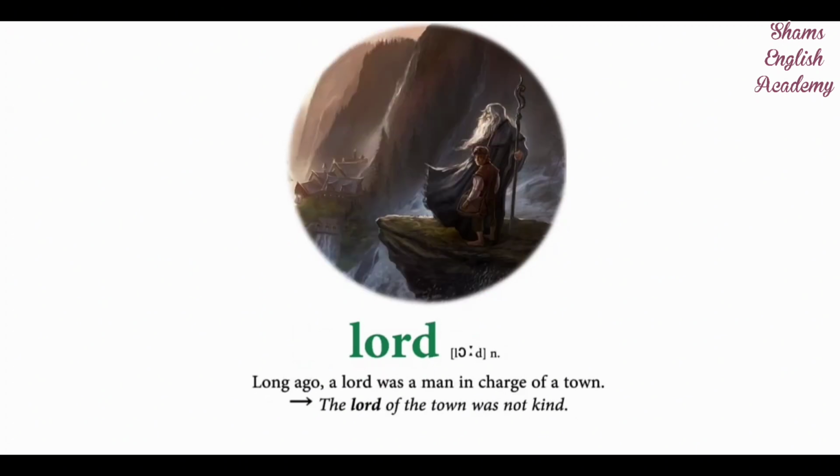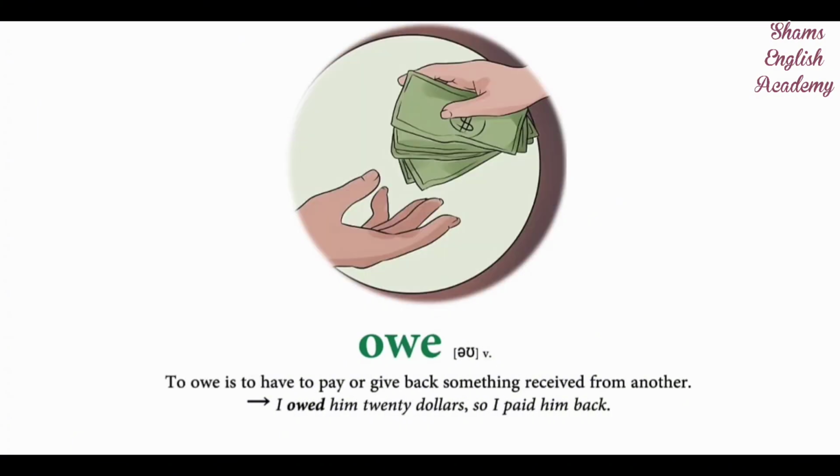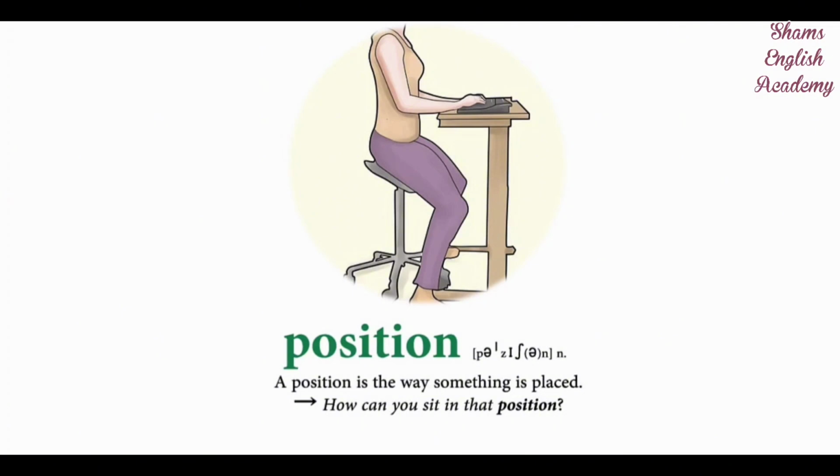Lord. Long ago, a lord was a man in charge of a town. The lord of the town was not kind. Owe. To owe is to have to pay or give back something received from another. I owed him $20, so I paid him back. Position. A position is the way something is placed. How can you sit in that position?